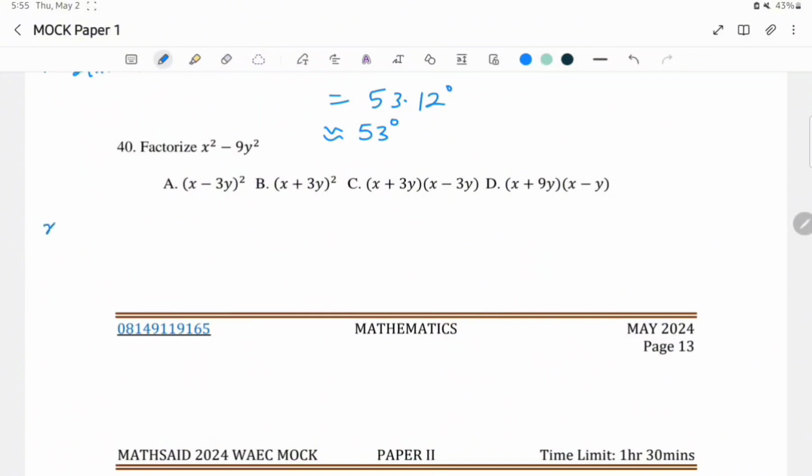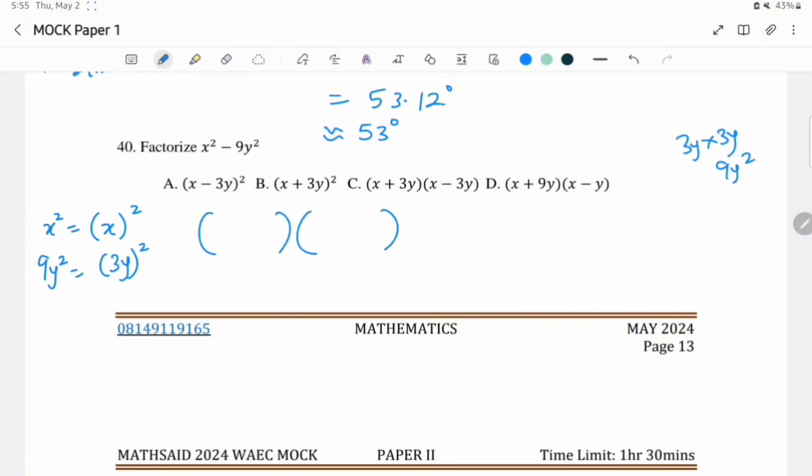So x squared is the square of x, and 9y squared is the square of 3y, because when you multiply 3y by 3y, you get 9y squared. So for these two expressions, x and 3y, just write x and 3y, x and 3y, and make one an addition and the other one subtraction.